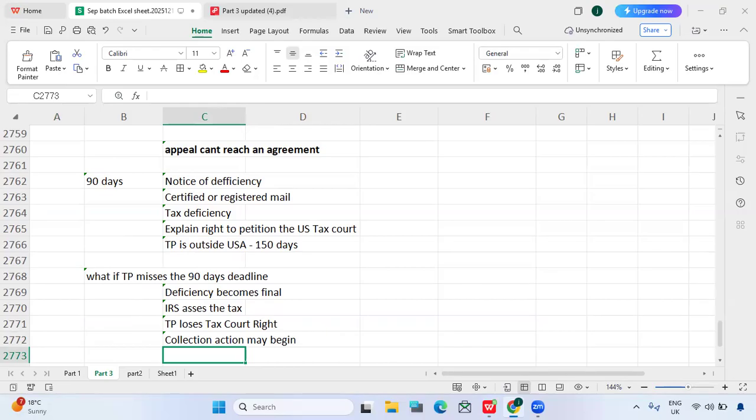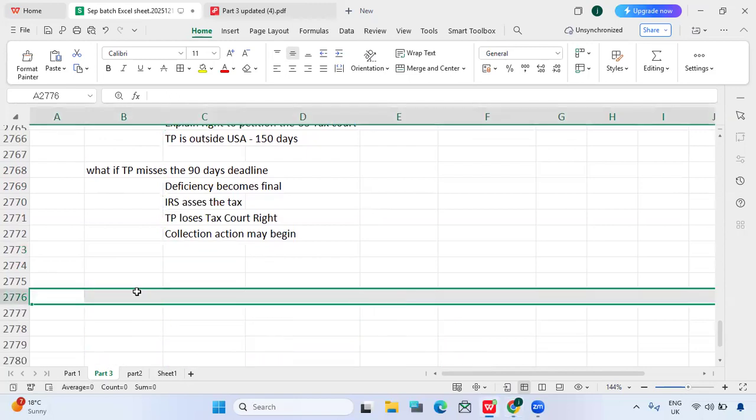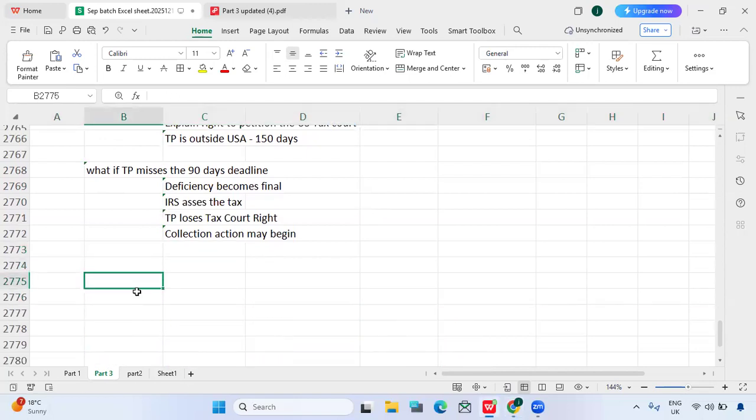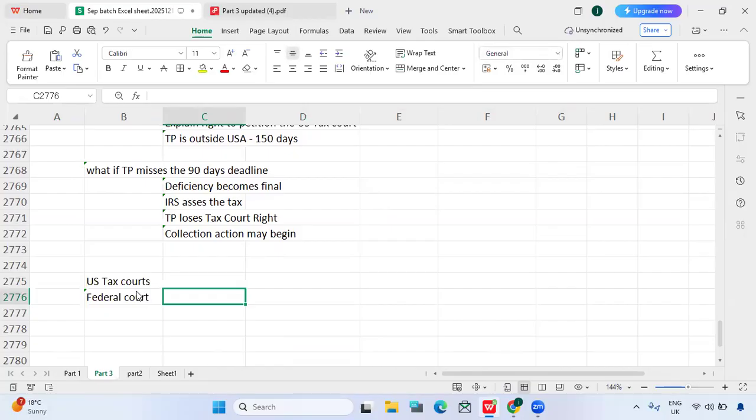So what is the US tax court? It is separate, a court for these federal taxes. This is for federal courts only. How cases are done in the tax court, we will see. The US tax court is a federal court, not for local or state level, and it is separate from the IRS.